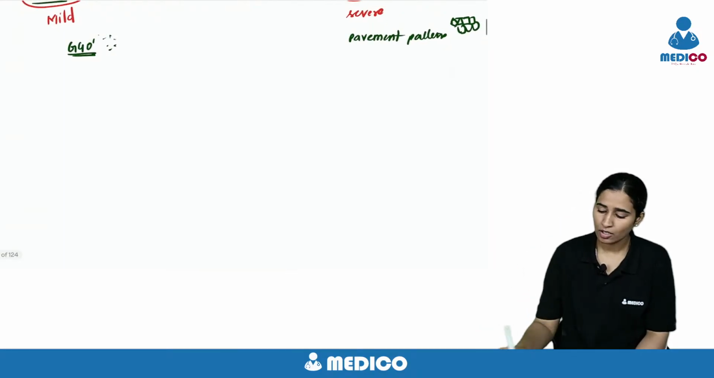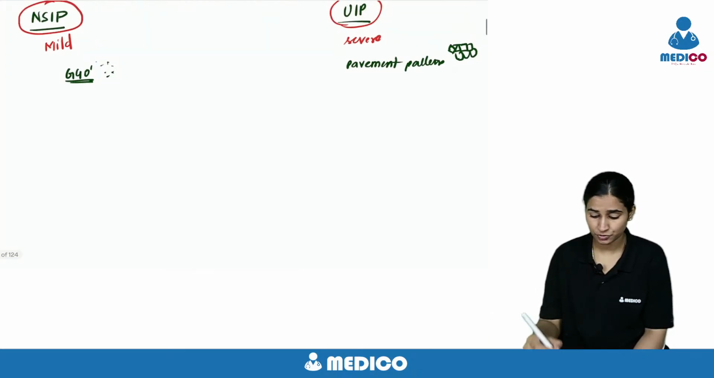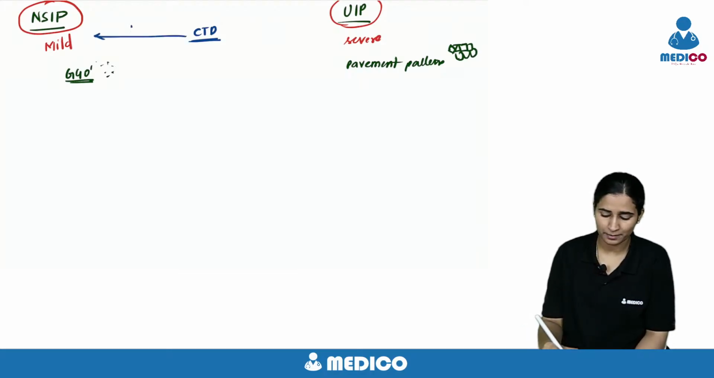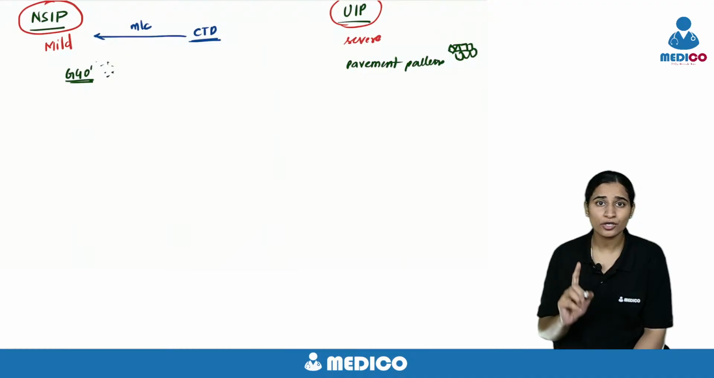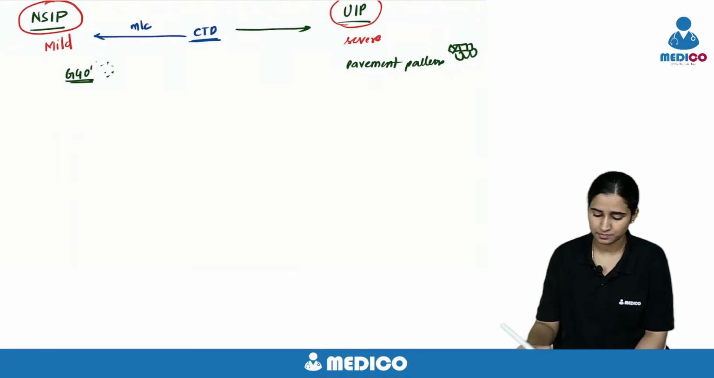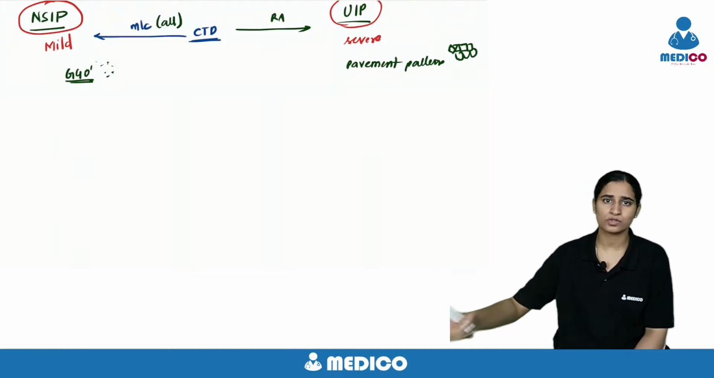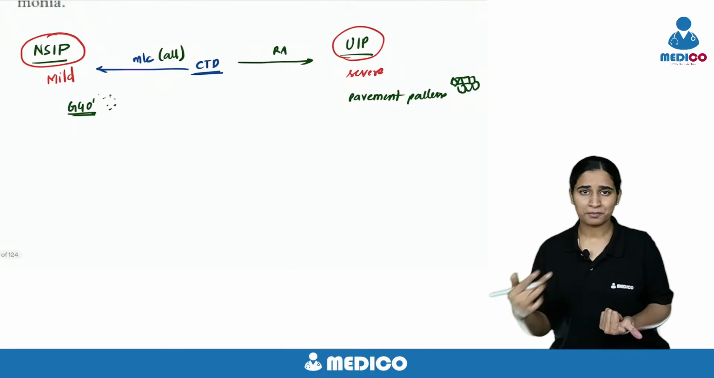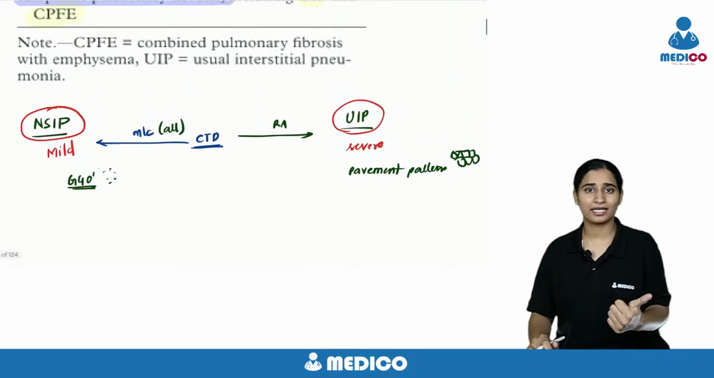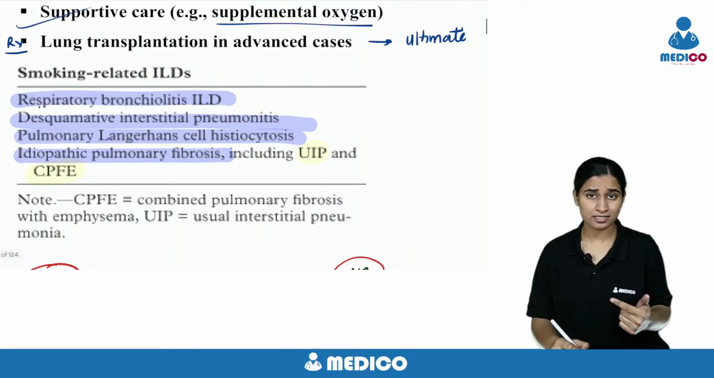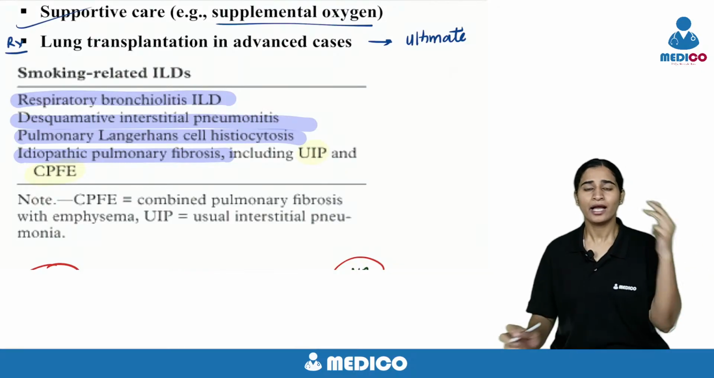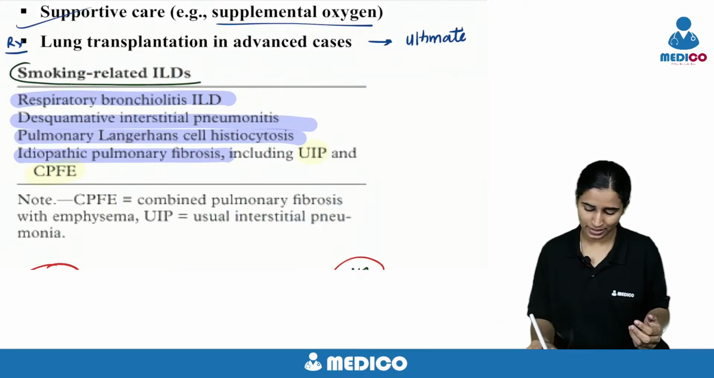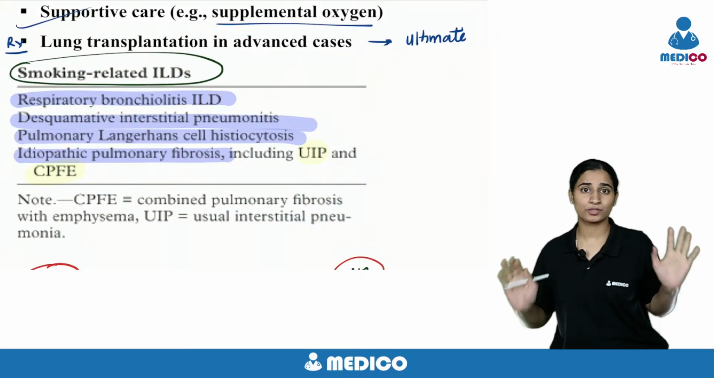Almost all connective tissue disorders have lung involvement of ILD, and the most common will be NSIP, except rheumatoid arthritis, which is associated with UIP pattern. Rheumatoid arthritis is an exception associated with UIP pattern. These things you should know. Idiopathic pulmonary fibrosis, both UIP and NSIP pattern, is smoking related. Desquamative interstitial pneumonitis, respiratory bronchiolitis associated, and Langerhans cell associated, all these are smoking related ILDs. These are the important things you should remember in ILD.